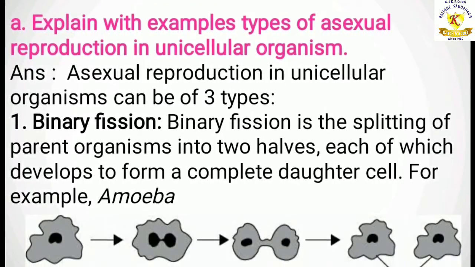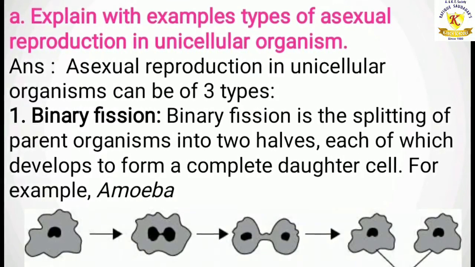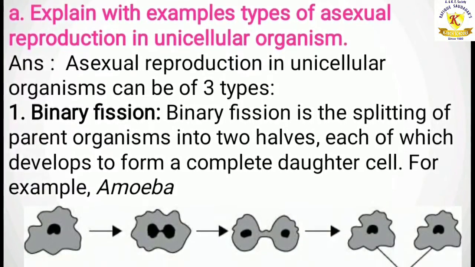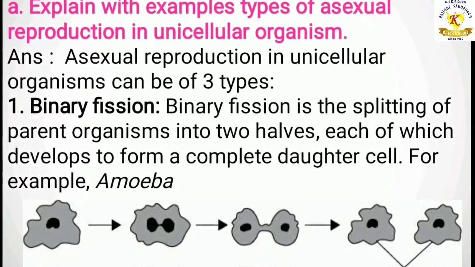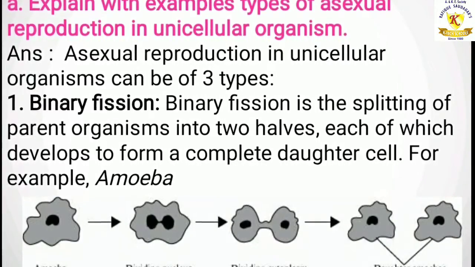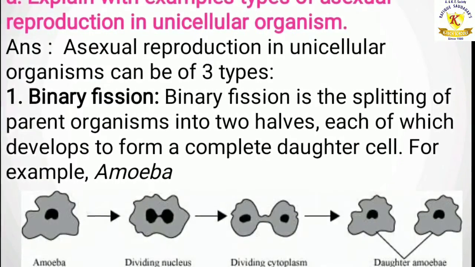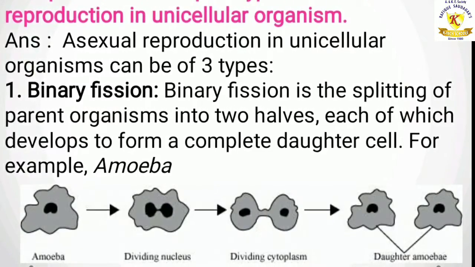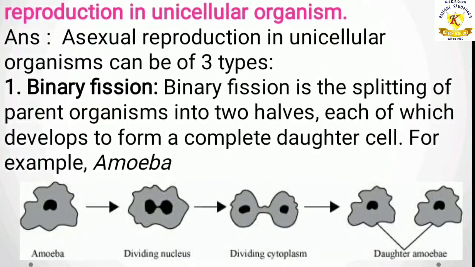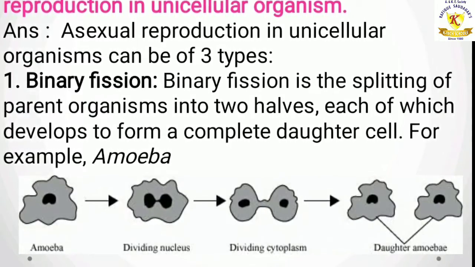The first type is binary fission. Binary fission is the splitting of parent organism into two halves, each of which develops into a complete daughter cell. For example, amoeba. Look at the diagram, children. Here, amoeba is getting divided, that is, the nucleus is dividing and the cytoplasm as well to become a daughter amoeba.